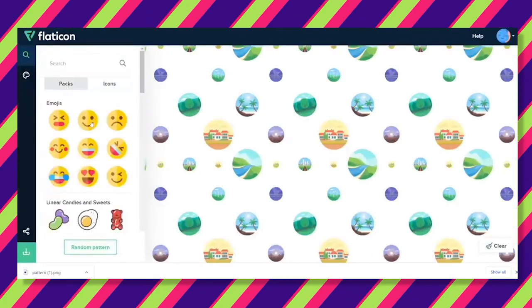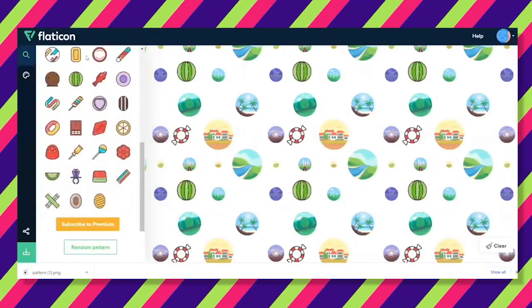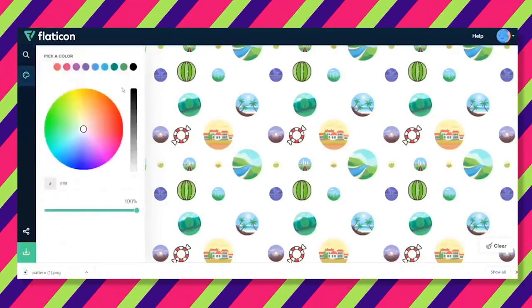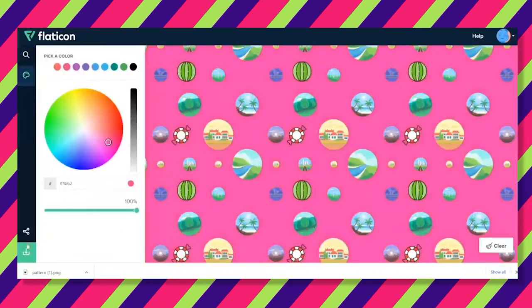Now, if you want to add a specific emoji to the random pattern, just drag and drop your emoji of choice. With a random pattern, you can also choose the background color that you want. Don't forget to download the pattern once you're done because this is what's going to earn you some cash.